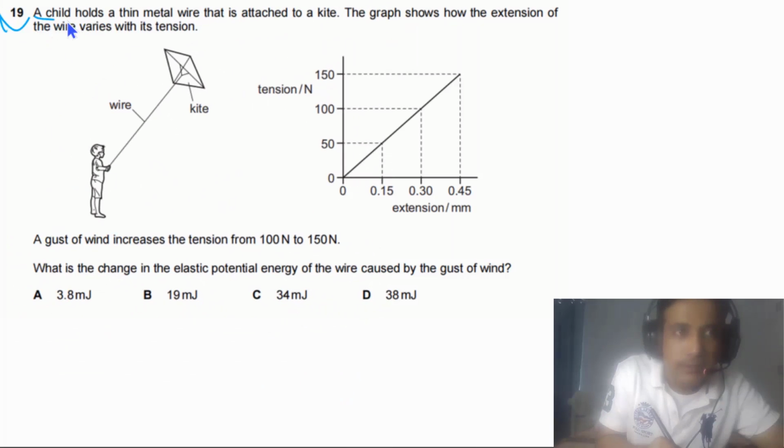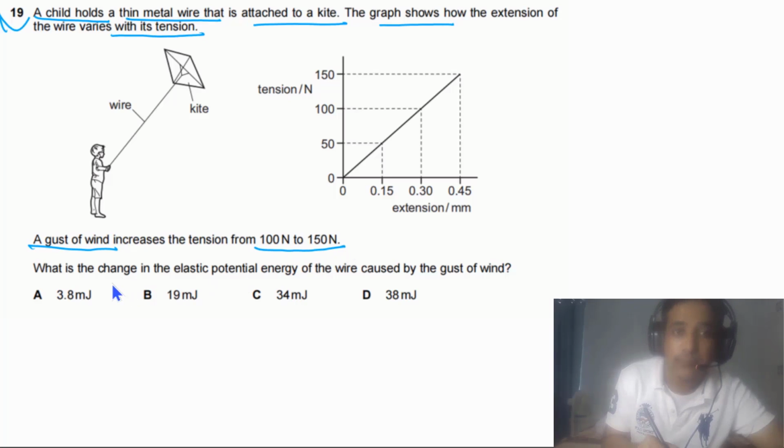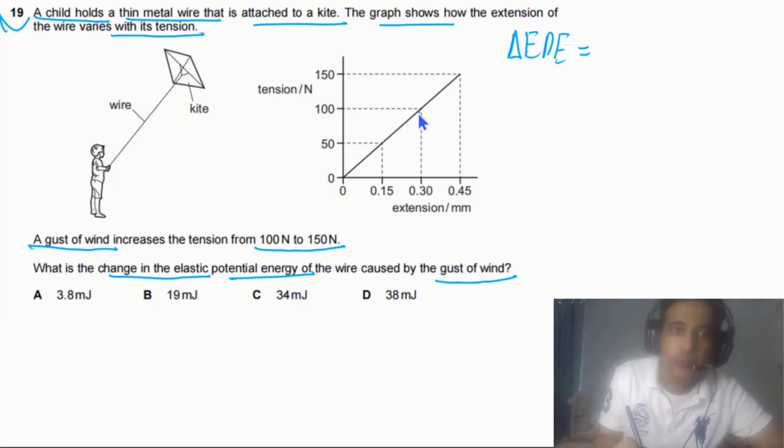Question 19 says, a child holds a thin metal wire that is attached to a kite. The graph shows how the extension of the wire varies with its tension. A gust of wind increases the tension from 100 newtons to 150 newtons. What is the change in the elastic potential energy of the wire caused by the gust of wind? For this question, we simply need to calculate the change in elastic potential energy, and the force changes from 100 newtons to 150 newtons.